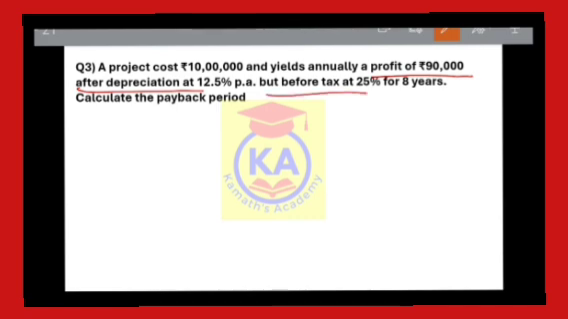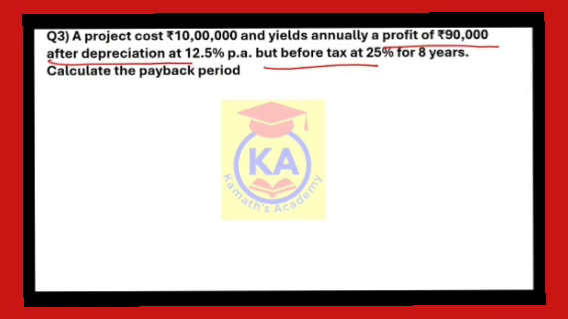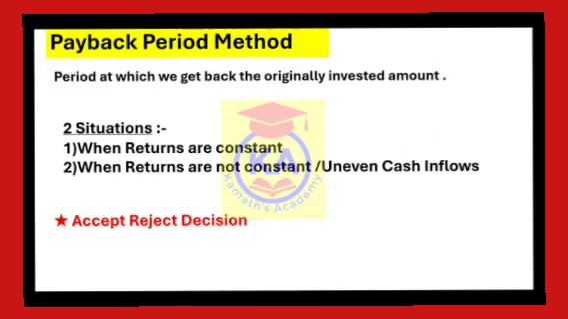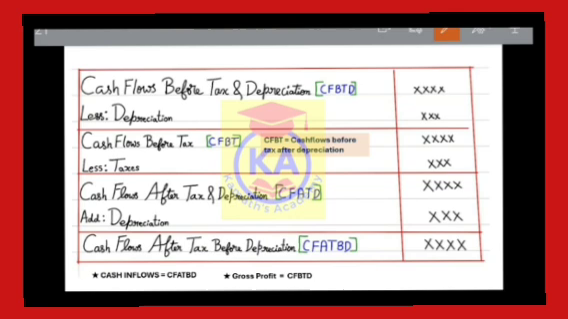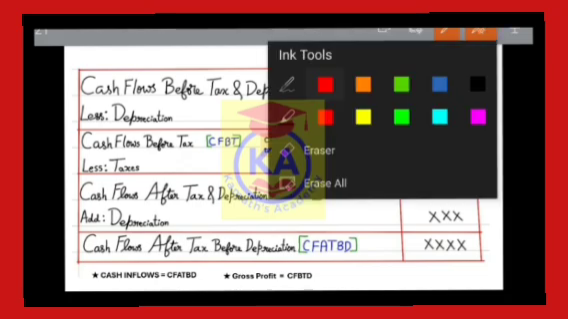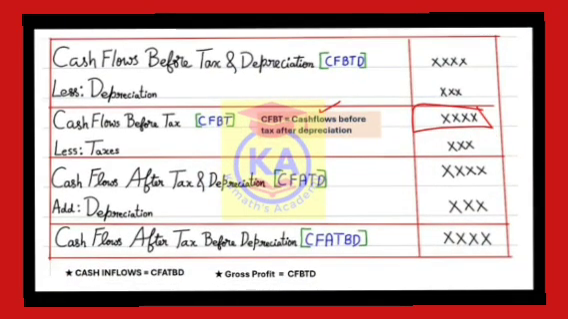What does this mean? I hope you are thorough with the concept and the format. This is the format, right? Profit after depreciation but before tax. I have taught you this in the concept building video. This means cash flows before tax after depreciation. The same thing we have to use here. Let's solve the question.